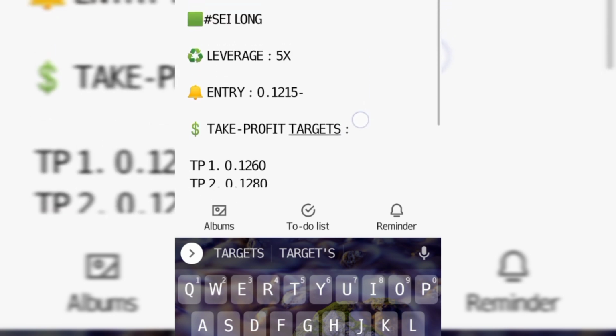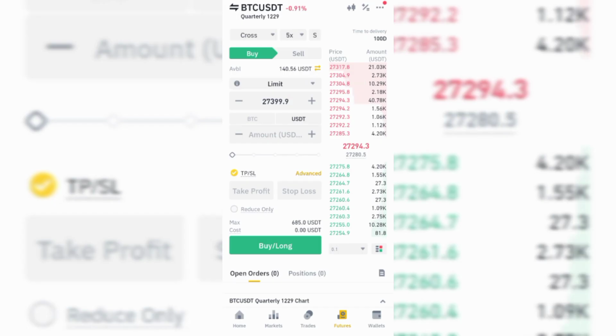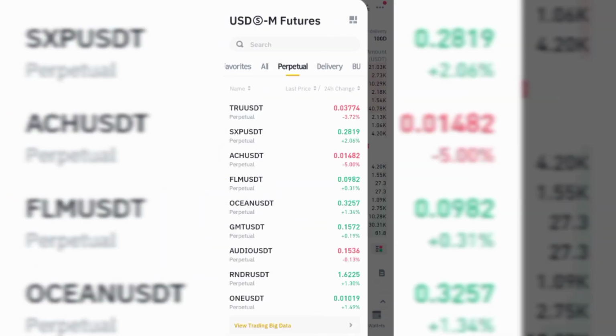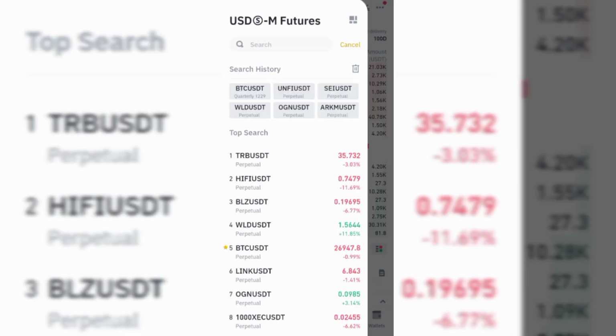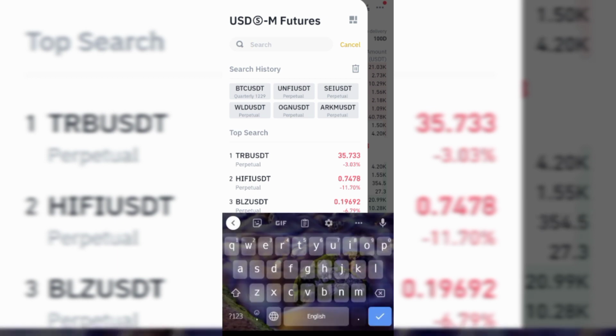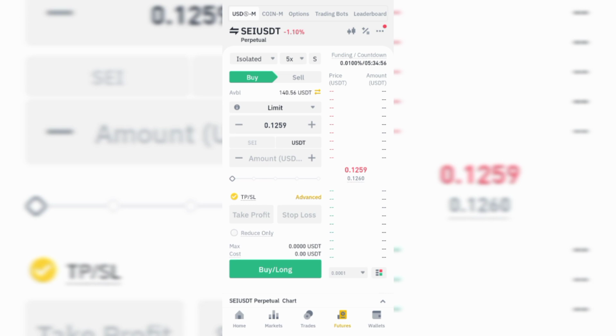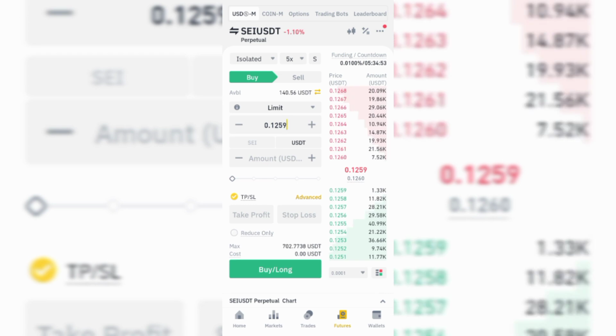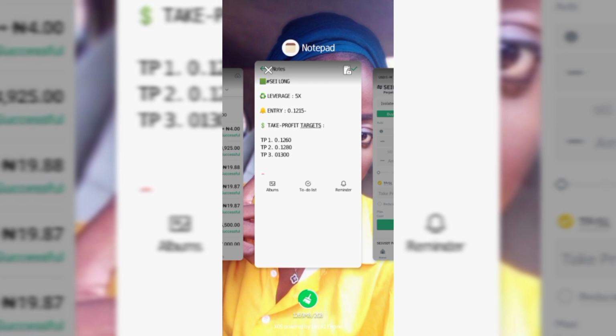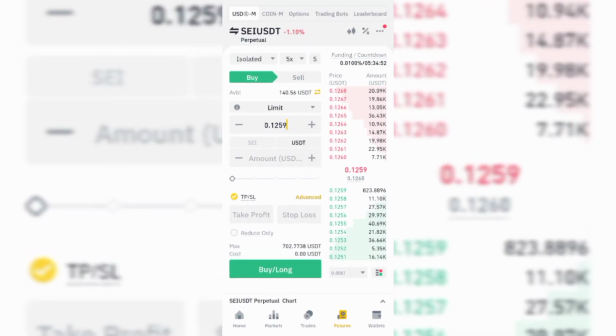So let's go to Binance. So I'm now on Binance. What I have to do is just click on BTC USDT here to search for a particular coin we want to get. See, I've already, so this is USDT, or just search for it. So it is going down now. Let me see the price. Okay, 0.1215 is already 0.1259.